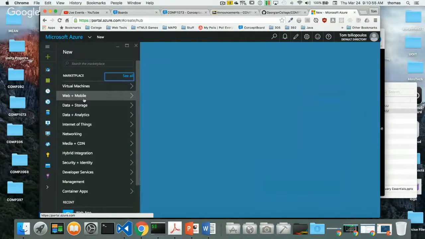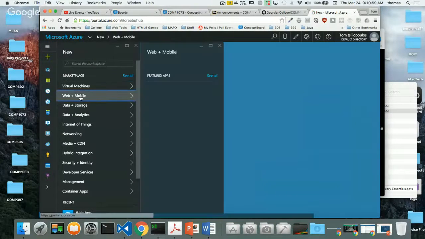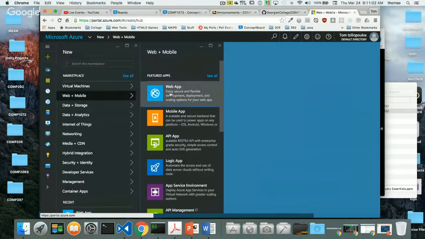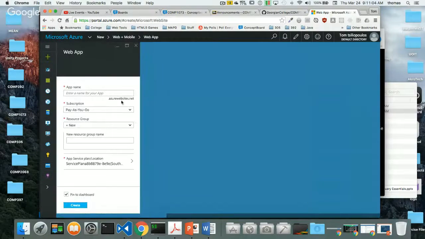Again, this is just our workflow for setting up our files and our projects. I'm going to go into web and mobile. Things have changed a little bit on Azure, and they keep on updating things, and sometimes it makes me mad, but it is what it is, right? So we're going to make it, again, COMP1073. We're going to call this the winter 2016 semester, and it'll be lesson 10.